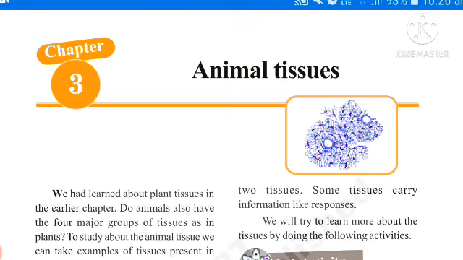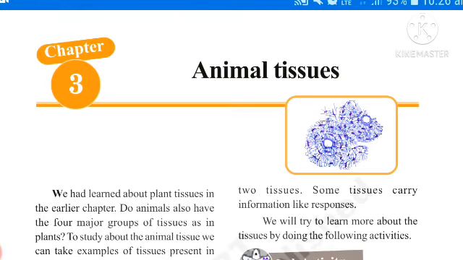Today I want to explain about ninth class third chapter, that is animal tissues. Before going to this topic, you have to understand the term tissue. Do you know, children? Tissue means a group of cells with similar structure and functions.